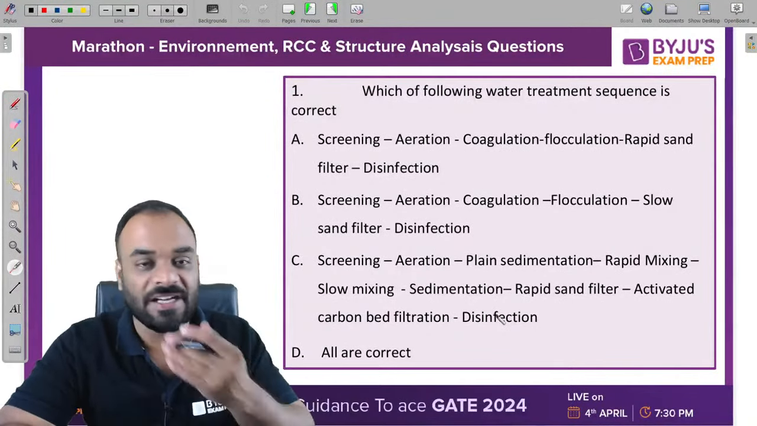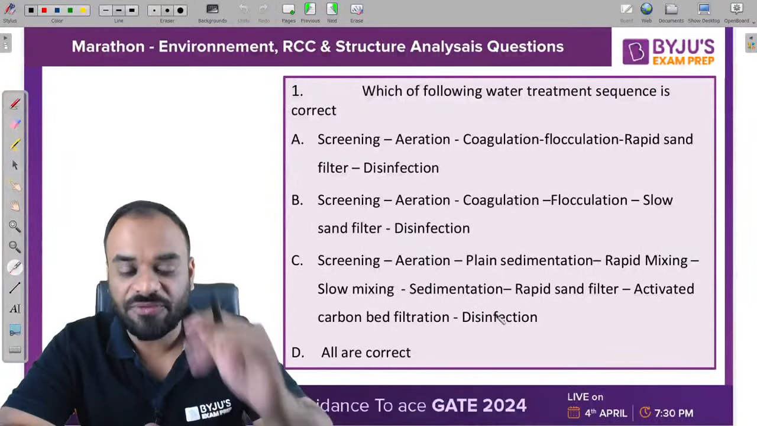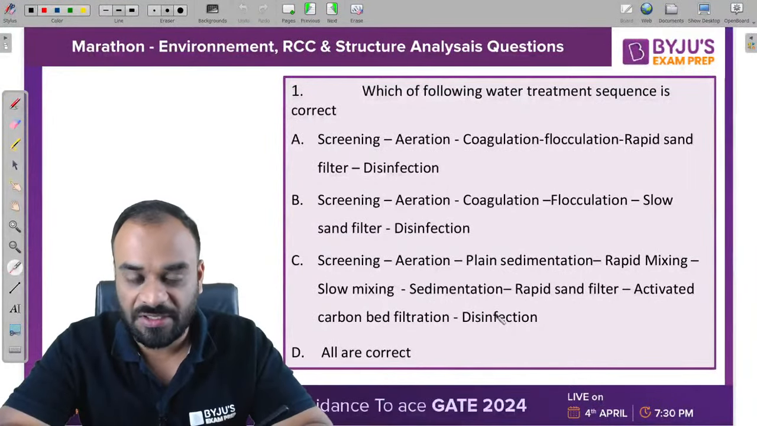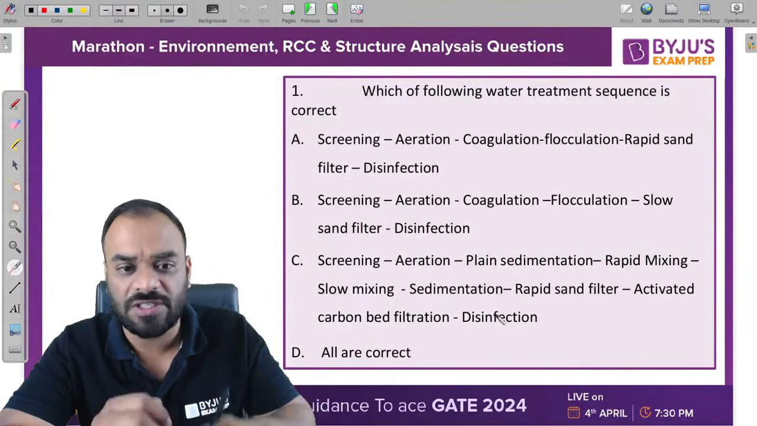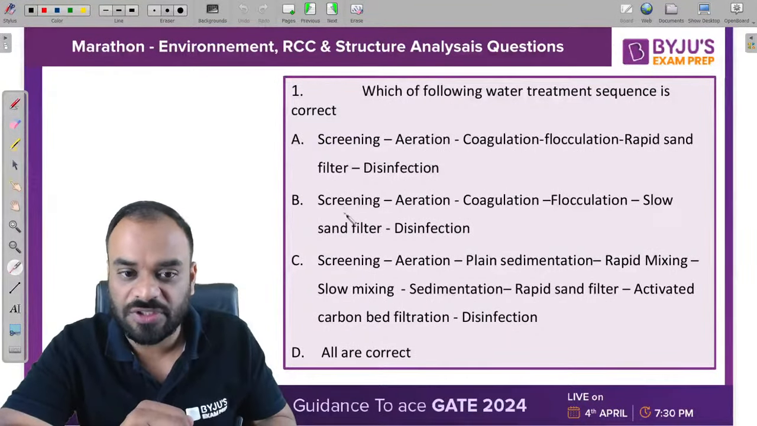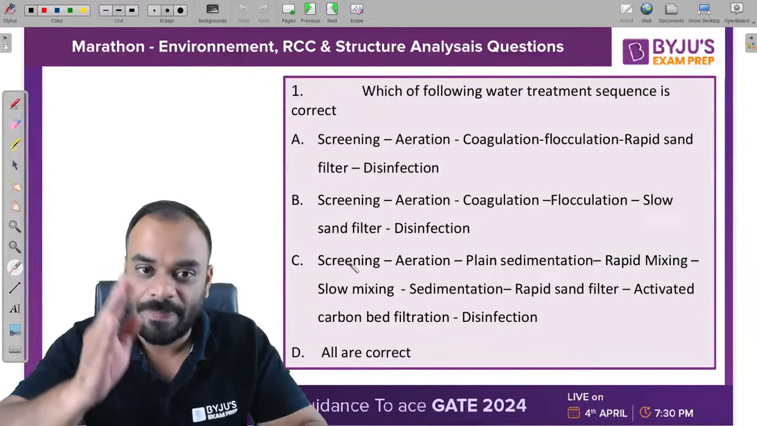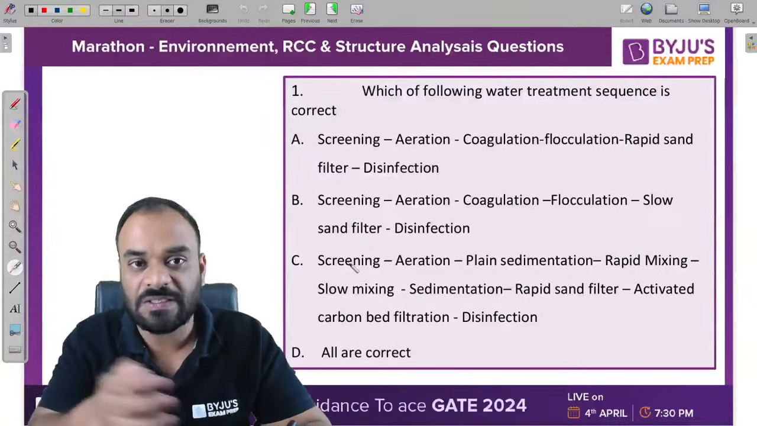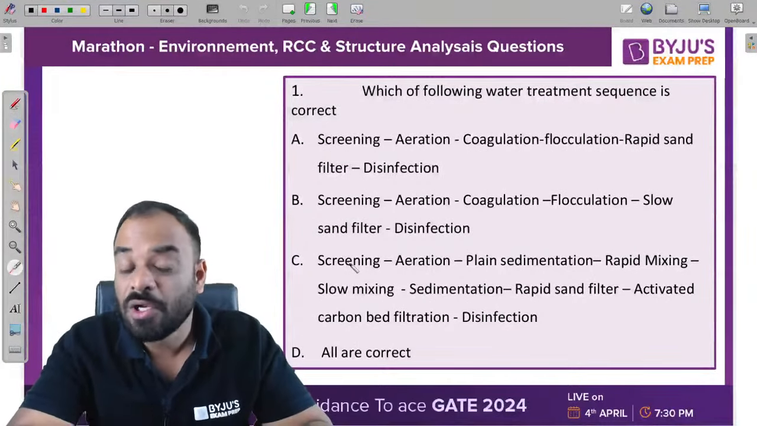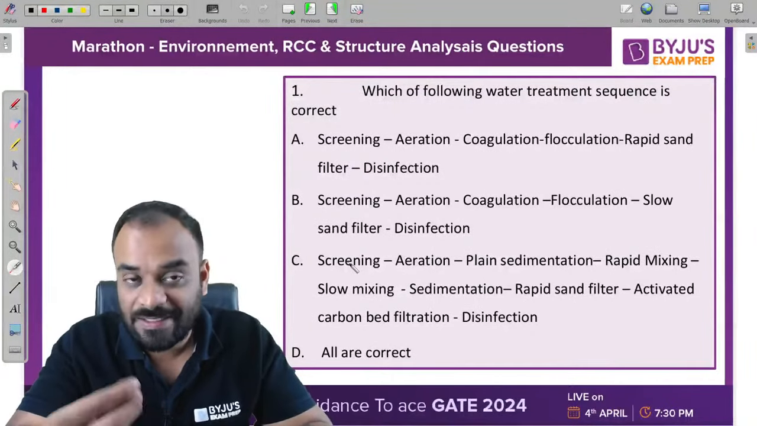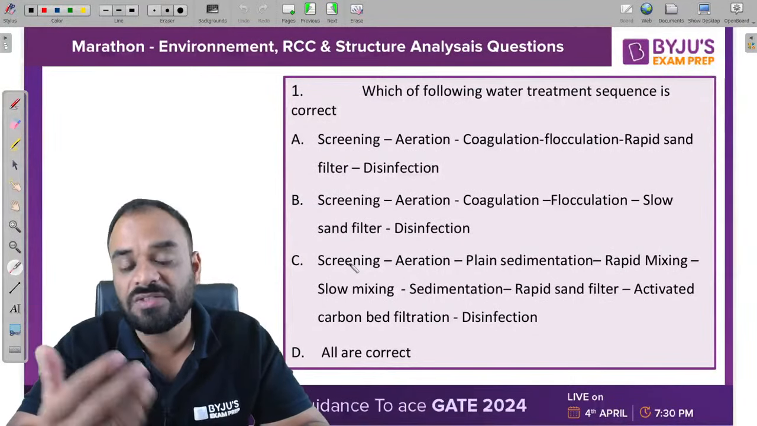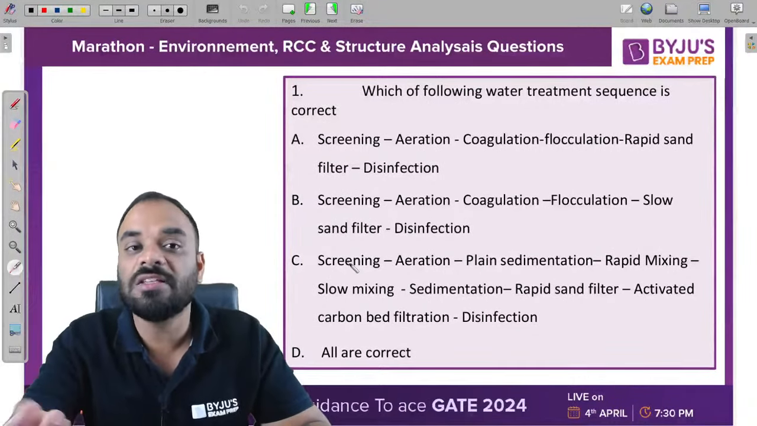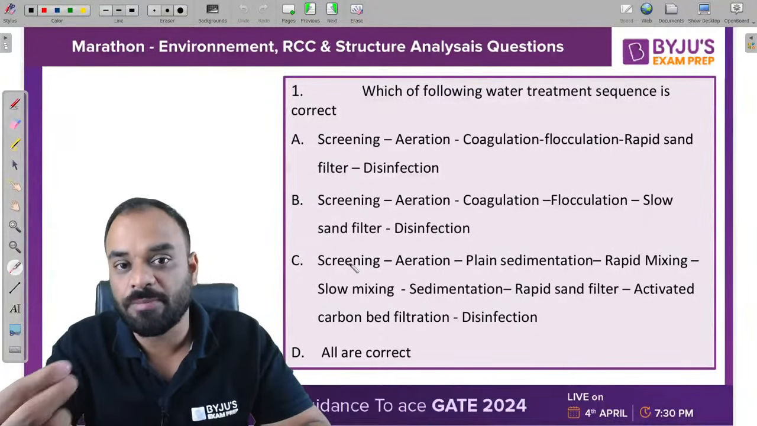Let me explain it, guys, so that you can understand. First of all, what is the requirement of screening? Screening is required to remove the floating matter. No doubt this is the first procedure which we have to do. Now we have the aeration process, which is required to remove the dissolved gases as well as some dissolved ions like iron and manganese. We need to convert them into insoluble precipitate, or insoluble matter.